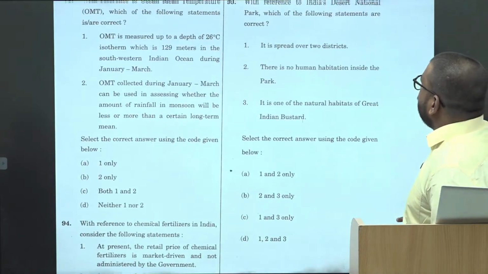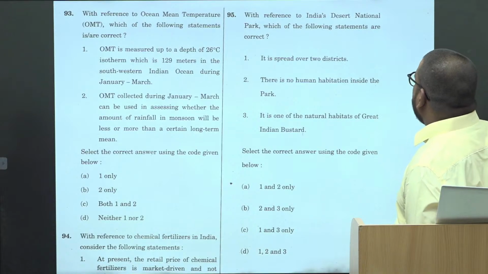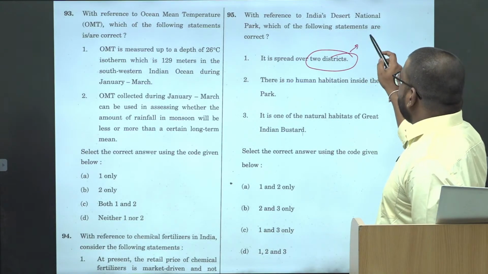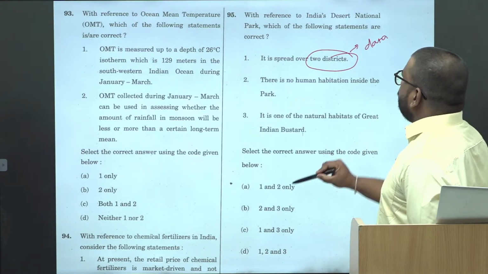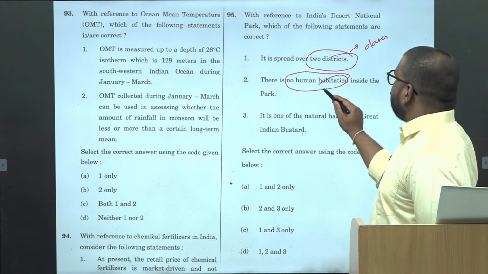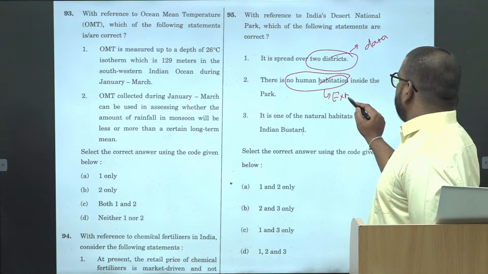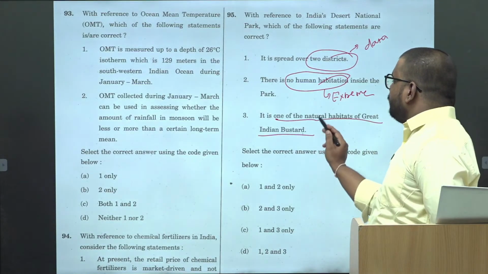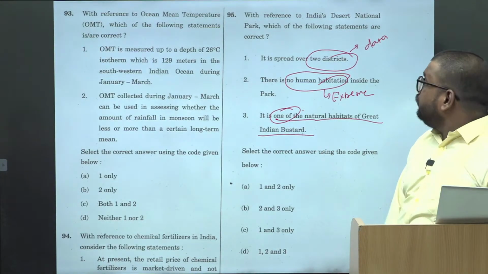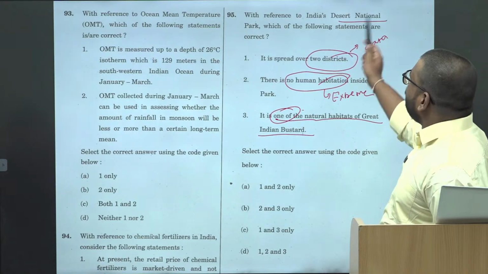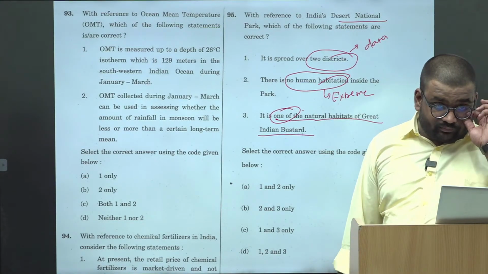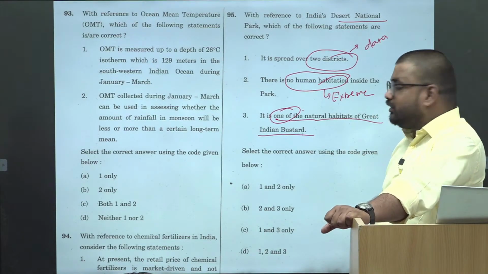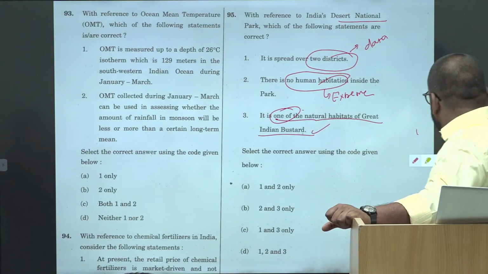Next, with reference to Desert National Park, again here it is spread over 2 districts. This is your data. Again, there is no human habitation. This is an extreme statement. And it is one of the natural habitats of the great Indian bustard. And the desert national park is in which state of India? Rajasthan. So the great Indian bustard is also found in Rajasthan. So the third is correct.